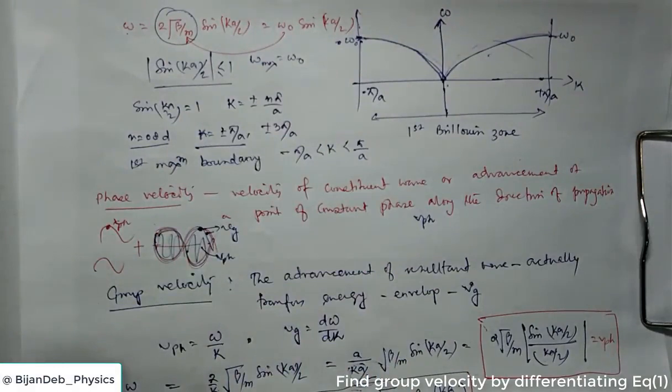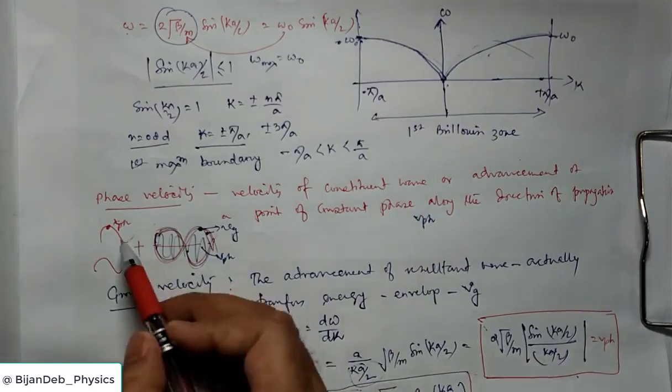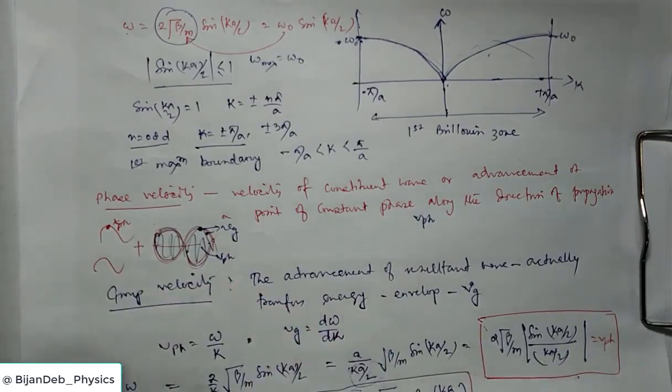So we have phase velocity, and we have group velocity. There will be two types of velocity because there will be multiple vibrational waves. They will superpose, and we will have a resultant wave which moves through the crystal. That is the actual elastic wave passing through the crystal, so that will have a group velocity. So we will study the individual phase velocity and group velocity. We will find out in the next slide the value for different cases.